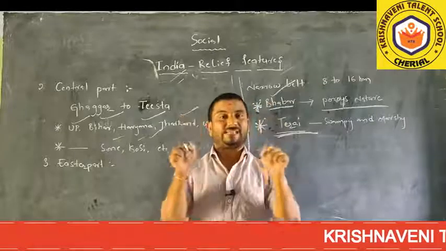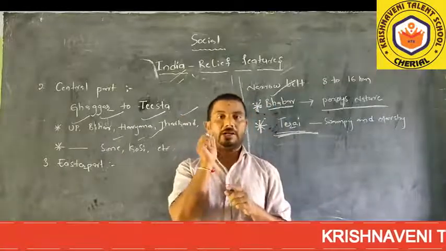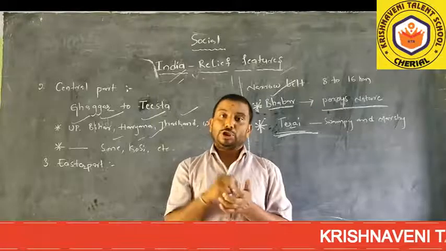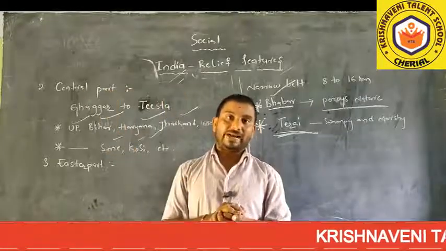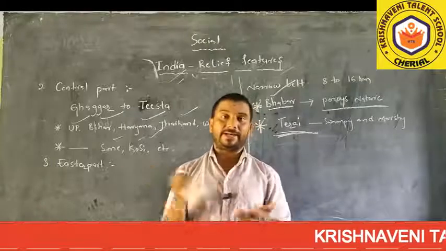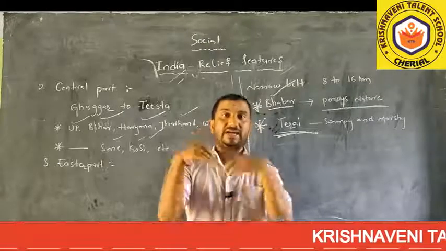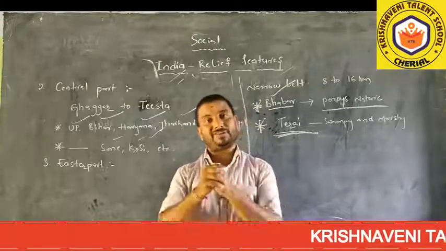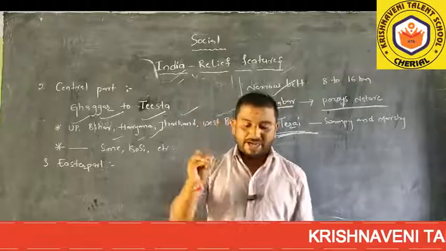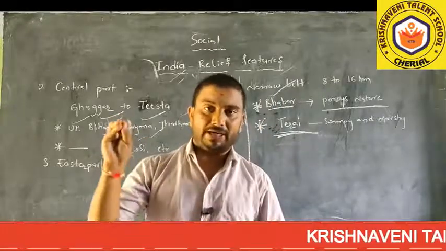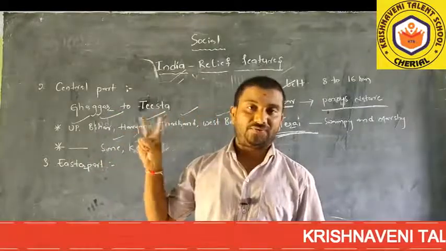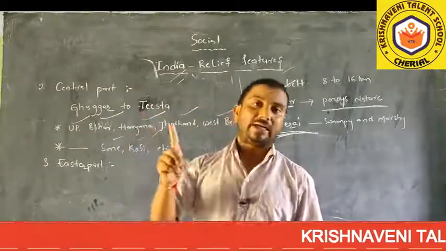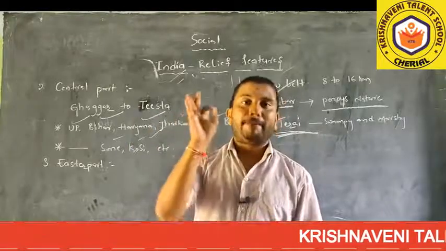Peninsula is 3 sides water, 1 side land. Plateau means high land, the height above the plains is called a plateau. We will discuss generally, not for accurate definitions. So peninsula means 3 sides of water, 1 side land.